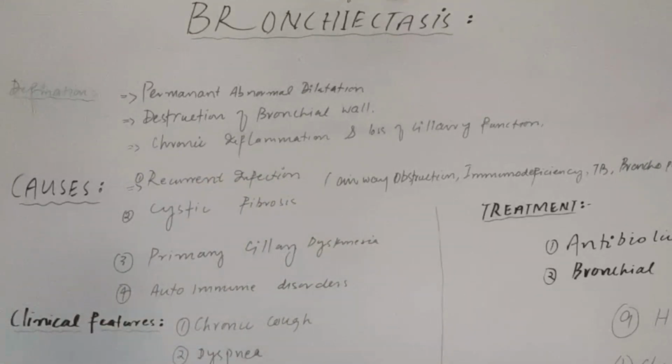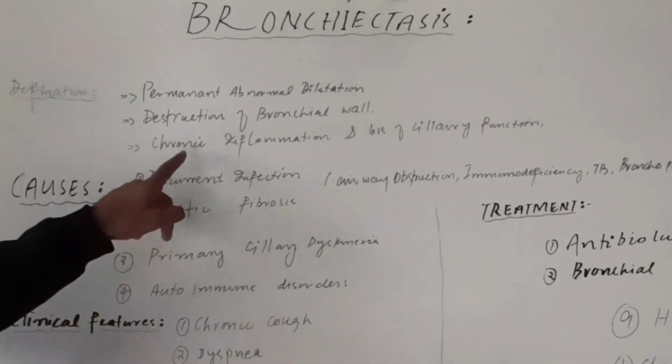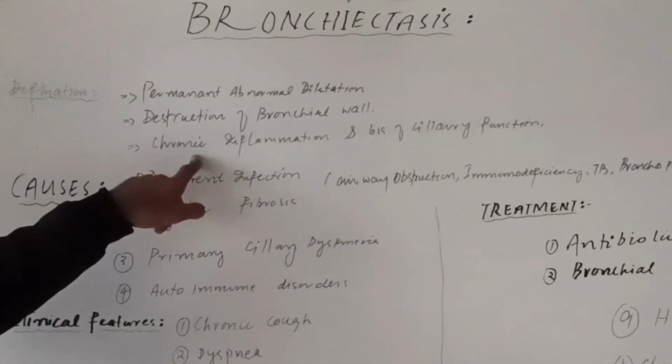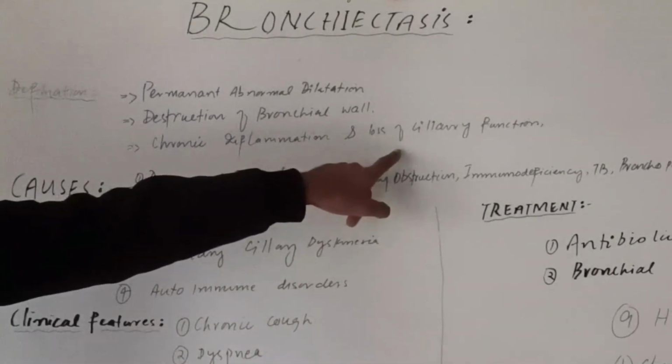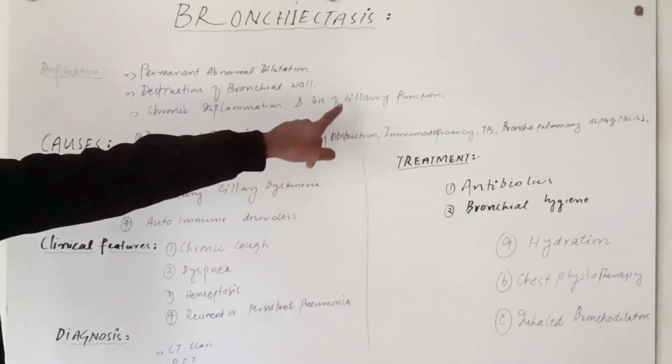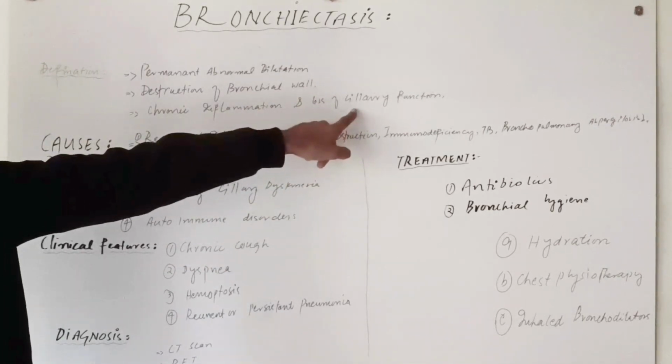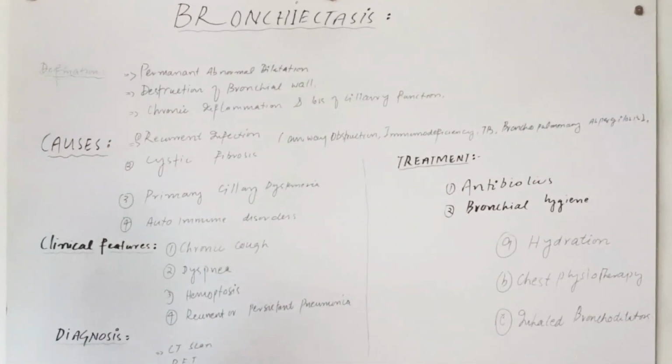Whenever there is chronic inflammation, there will be fibrosis, and whenever there is fibrosis, there is permanent damage to the part of the tissue where there is chronic inflammation. The other is loss of ciliary function. Whenever there is loss of ciliary function in the respiratory airway, there will be no clearance of the mucus, so the mucus will accumulate there.